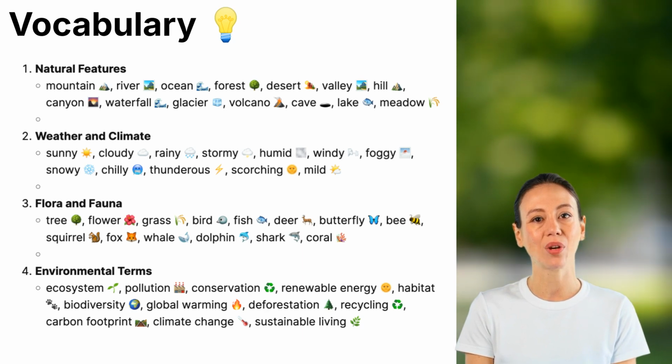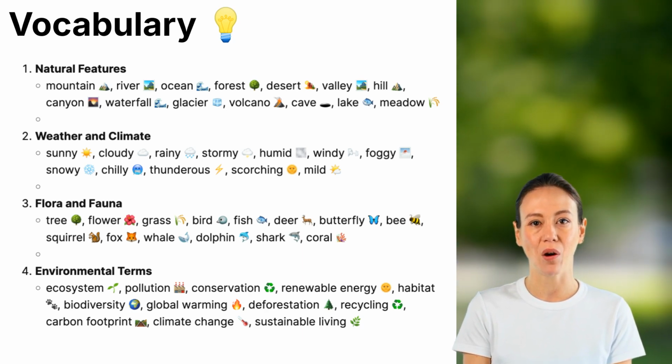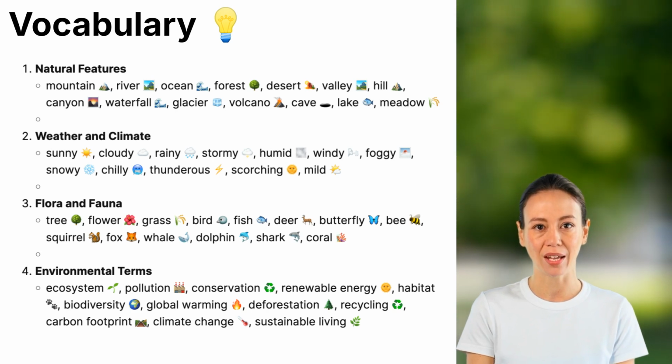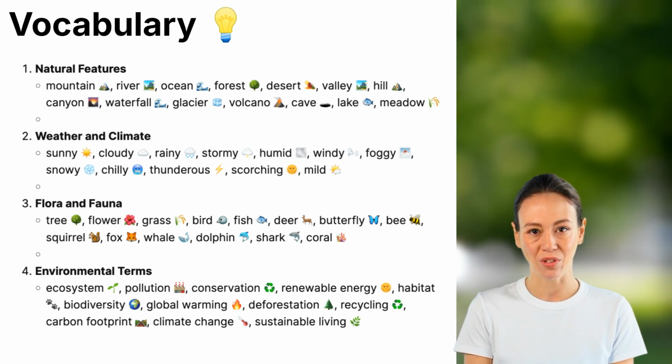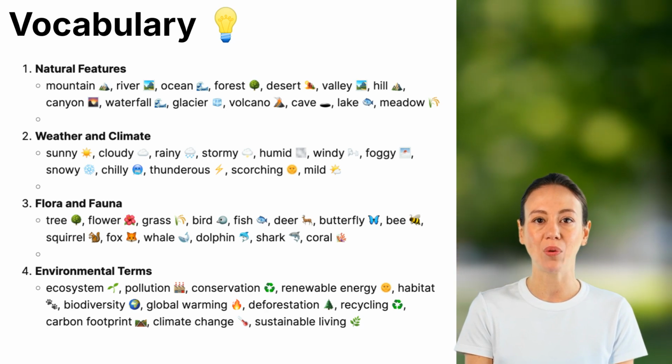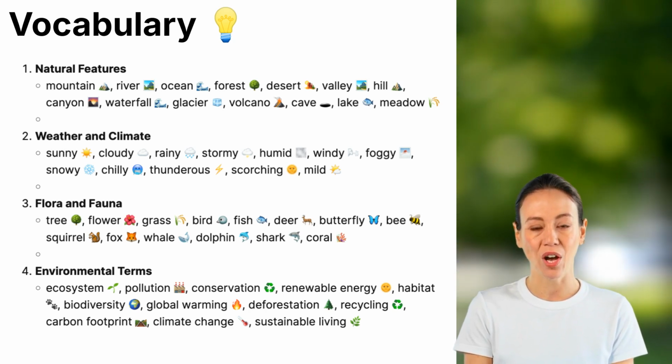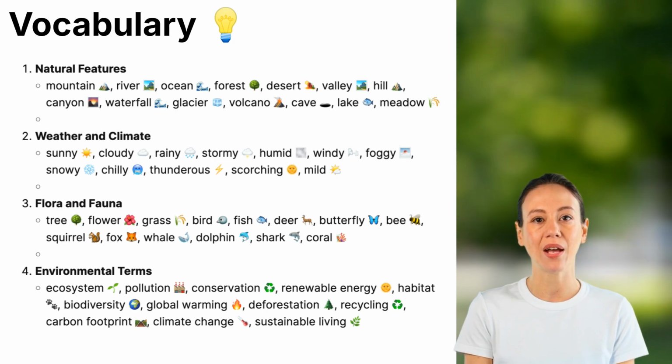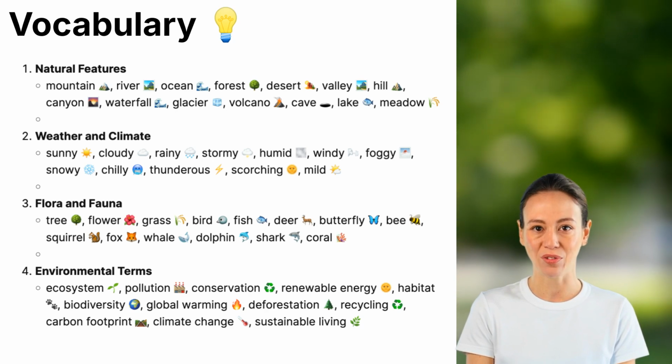A mountain is a large, elevated area of land, often covered in snow at the top. A river is a flowing body of fresh water that moves toward a lake or ocean. The ocean is the vast body of salt water that covers most of the Earth's surface. A forest is a large area filled with trees, plants, and wildlife. A desert is a dry, barren area with little rainfall. A valley is a low area between mountains or hills.